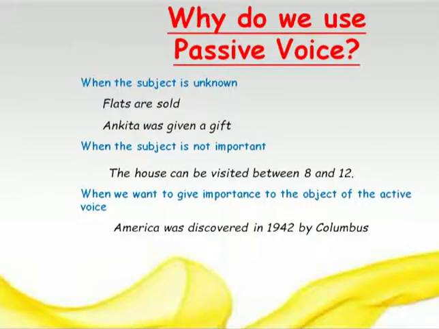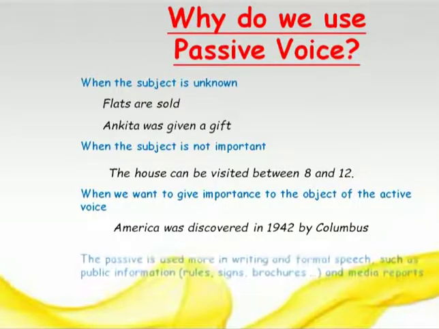The event of the discovery of America is magnanimous, right? That is so important that everything else becomes unimportant. So America was discovered. If you want to say that, at that time we use passive voice.